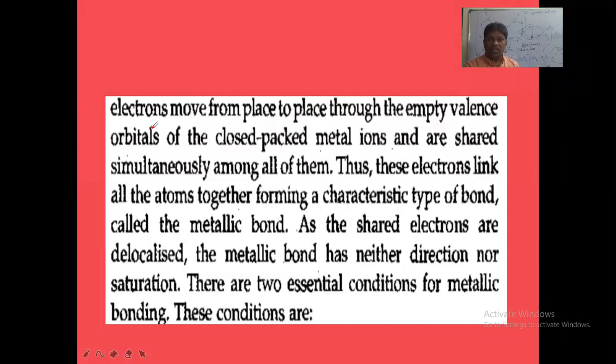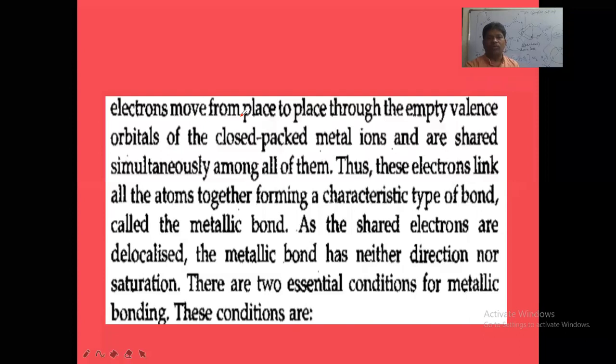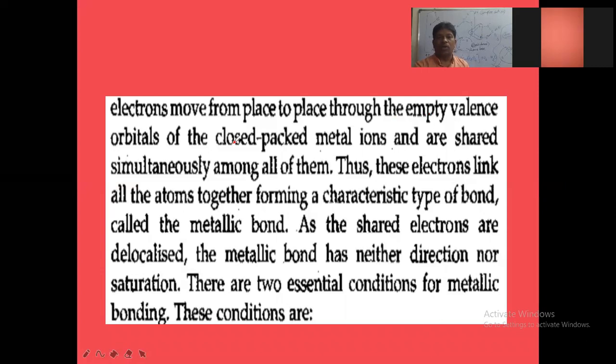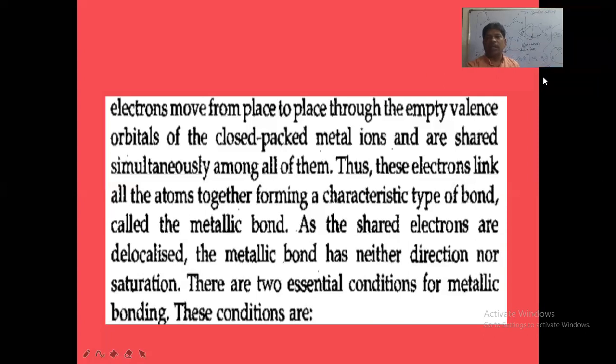Now the next thing we have to understand is that the electrons lost by each and every metal atom in the metal crystal move. The electrons will move from place to place through what? Through the empty valence orbitals of the closely packed metal ions. All the closely packed metal ions will have empty orbitals. Those empty orbitals are used to pass these electrons. The electrons lost by all the metal atoms will be passing through the empty valence orbitals of the metal.